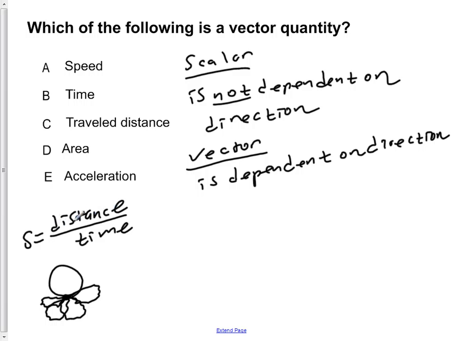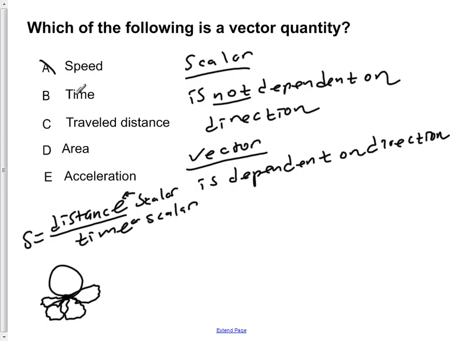So we know that distance, the travel distance that we went over, is a scalar. And time is also a scalar, so it's not dependent upon direction. So if both of these are scalars, then our speed is also a scalar. So A is not dependent upon a direction.